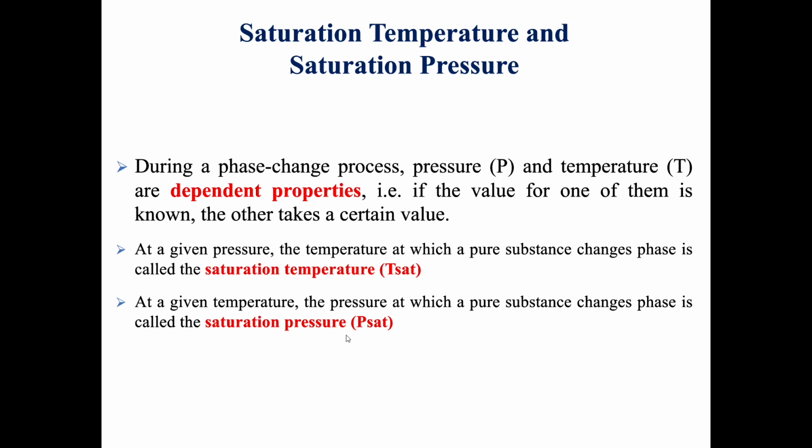Saturation temperature and saturation pressure. During a phase change process, pressure and temperature are dependent properties. If the value for one of them is known, the other takes a certain value. What does that mean? That means that if you know one of them, the other one will be fixed. So the pressure and temperature are linked together. If you know one of them, you can know the other one.